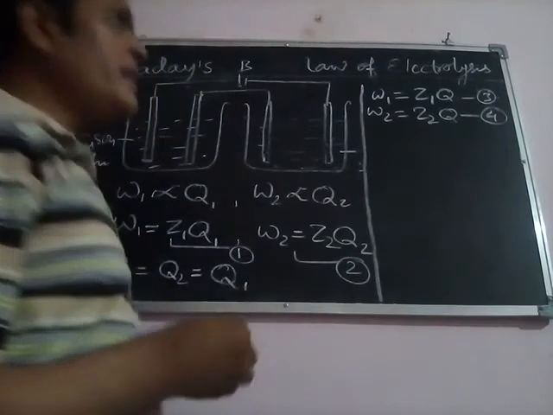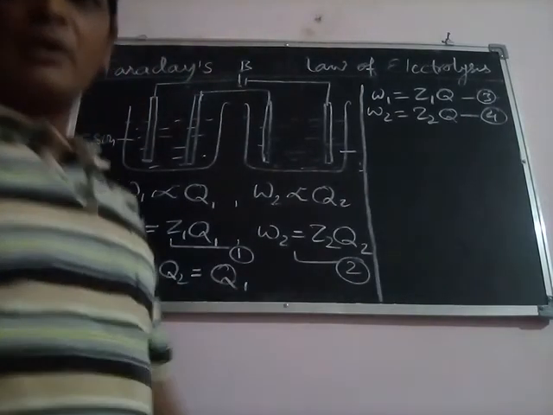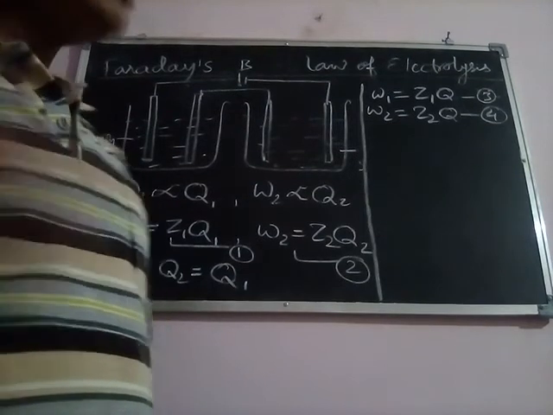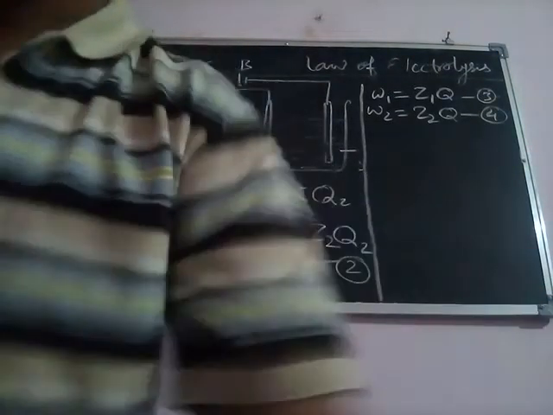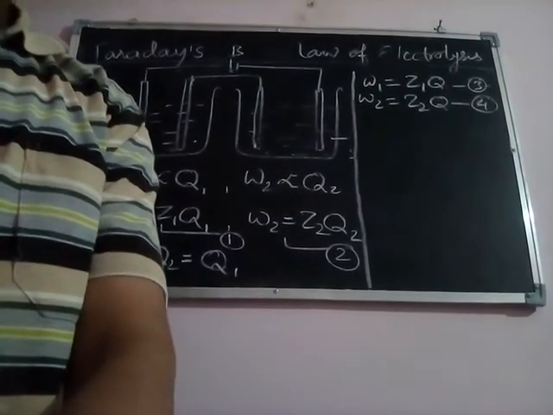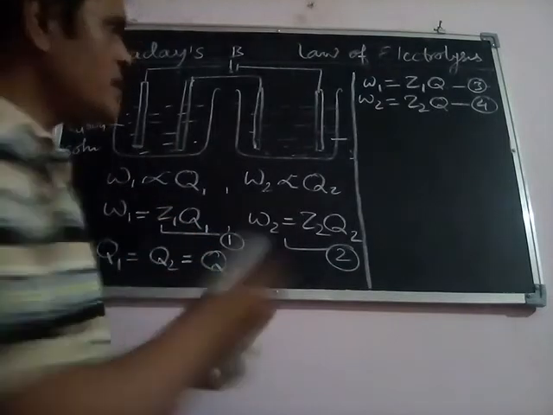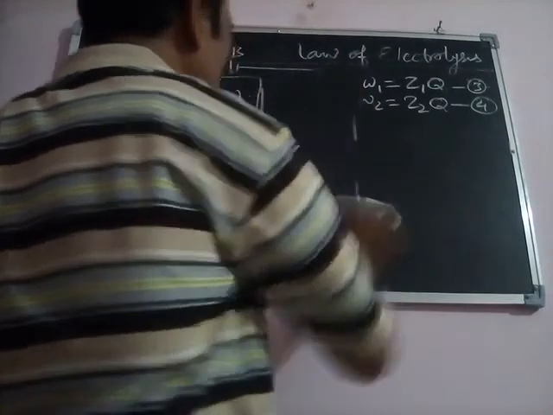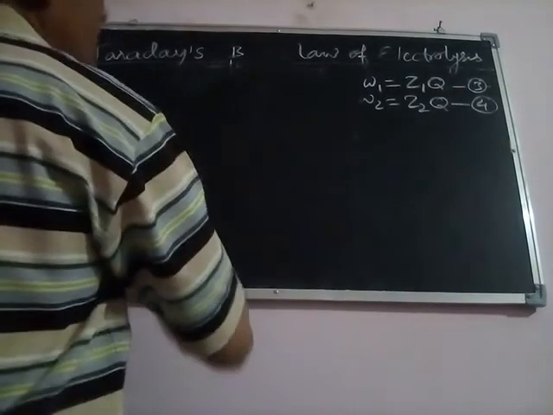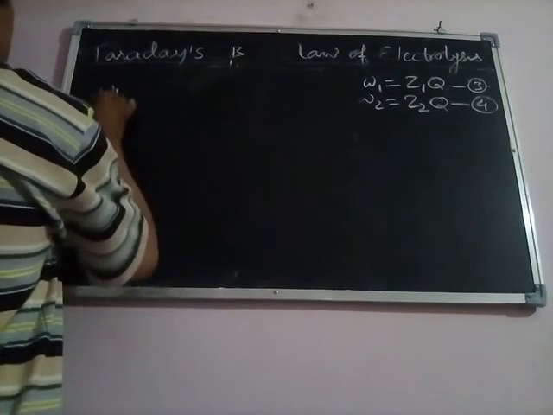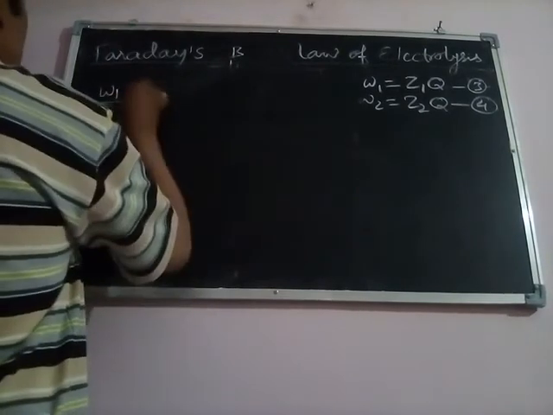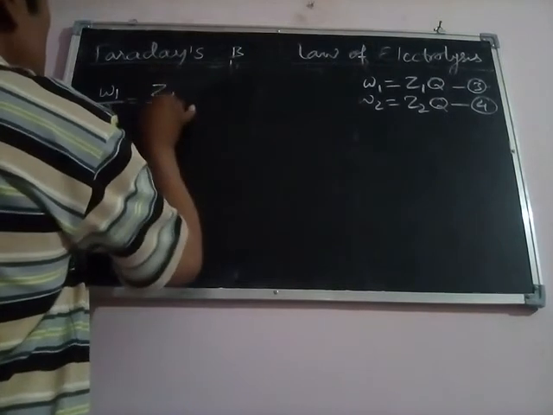Now on dividing equation number 3 by equation number 4, what will we get here? We can write W1 by W2 will be equal to Z1 upon Z2.